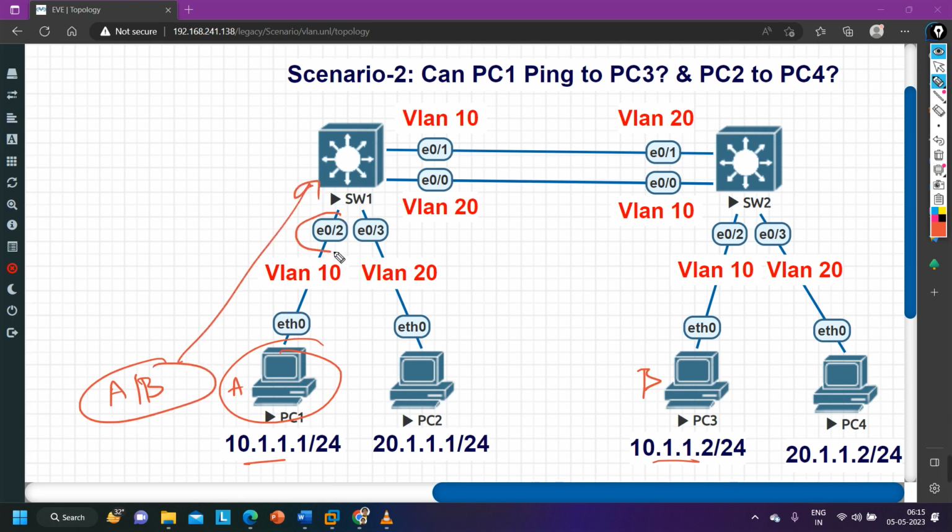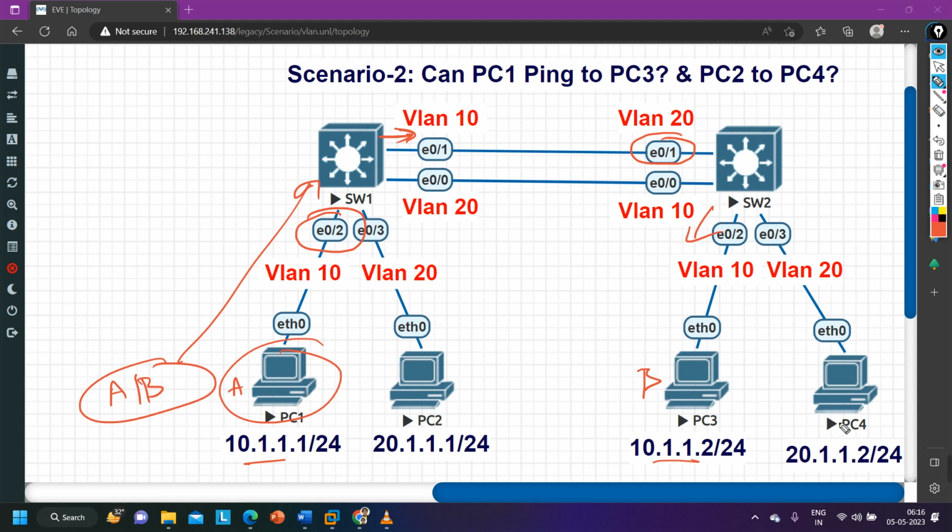Switch 1 will receive it on E0/2. It will check which VLAN the receiving interface is a member of. So the receiving interface is member of VLAN 10. It is going to forward the traffic from this port. Yes or no? When switch 2 receives the frame, it will receive it on this port, Ethernet 0/1, and this port is member of which VLAN? VLAN 20. So in this scenario, switch 2 will not forward this frame from this port. Yes or no? So here in this scenario, I think PC1 will not ping to PC3.